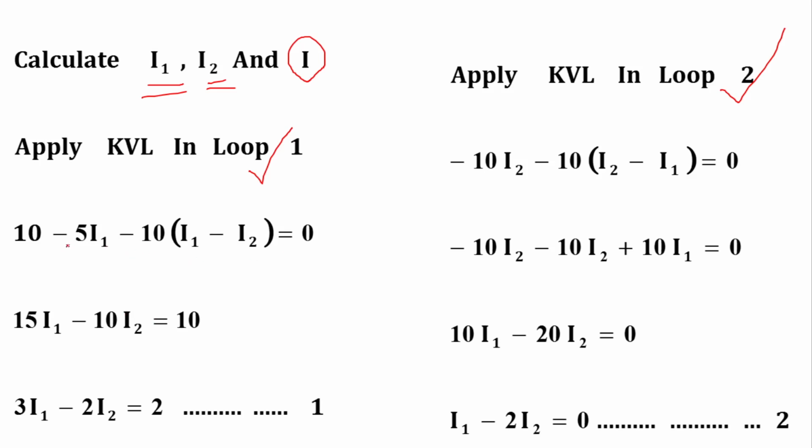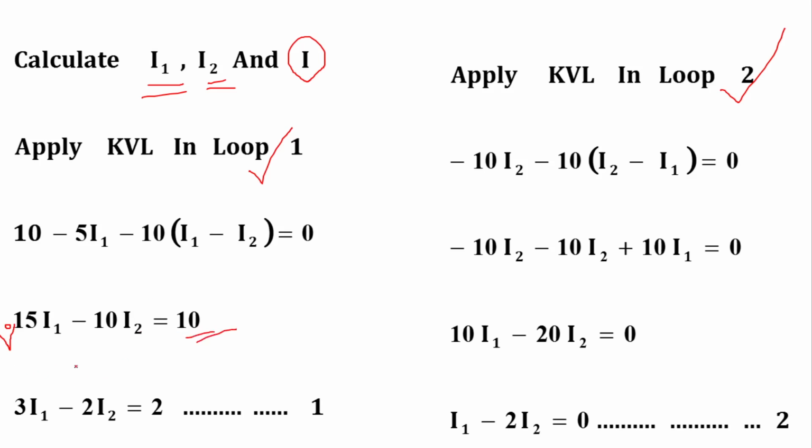Minus 5I1 minus 10I1 is equal to minus 15I1, which I shift to the other side, so it becomes 15I1. Minus minus 10I2 becomes plus 10I2, which shifted becomes minus 10I2, equal to 10.